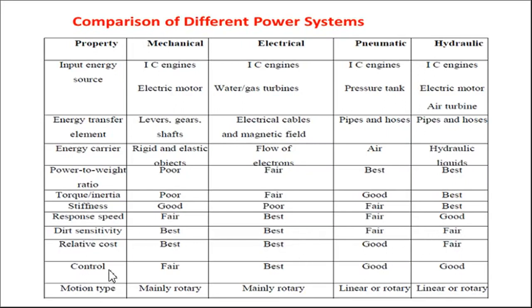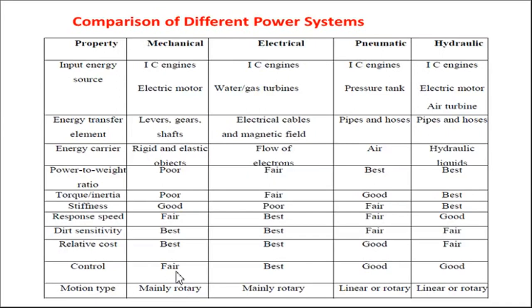That is why those are more dirt sensitive. Cost wise, mechanical systems are always much cheaper, but pneumatic and hydraulic systems have a relatively higher cost than mechanical systems.